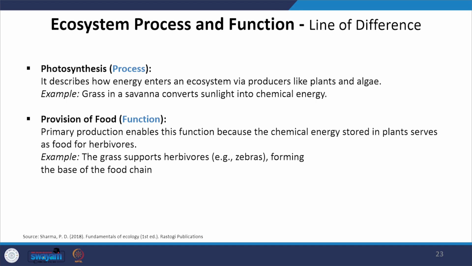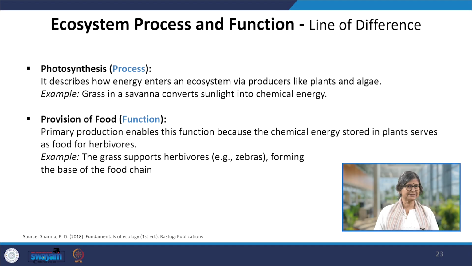Photosynthesis and the provision of food. We have discussed it. So let us see them from the lens of process and function. If photosynthesis is the process, then the function we are referring to, obviously the primary one, is the provision of food. So it describes how energy enters an ecosystem via producers like plants and algae.